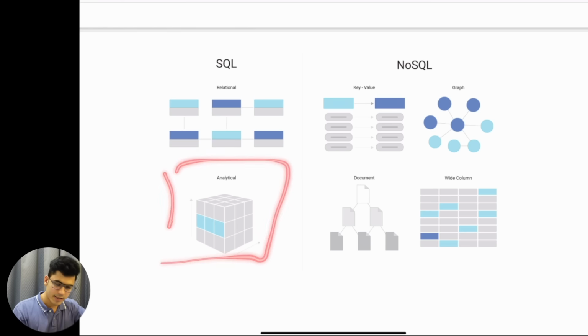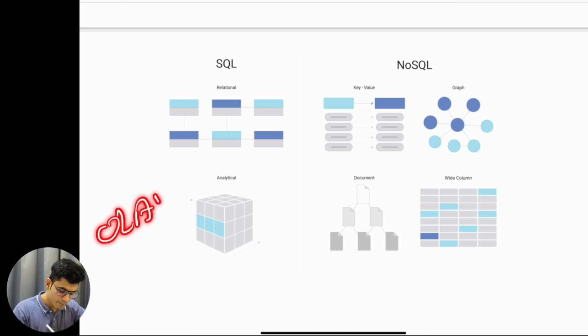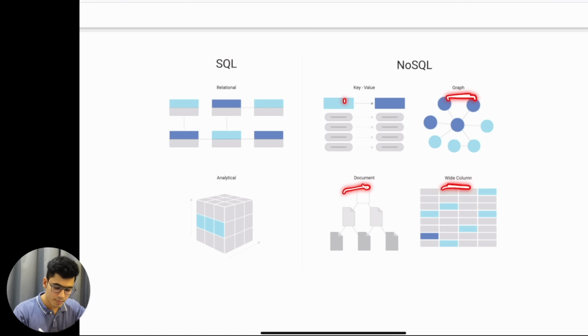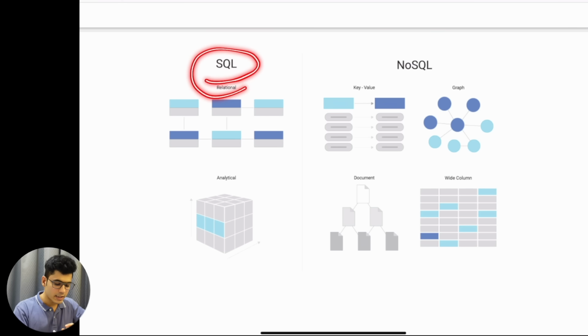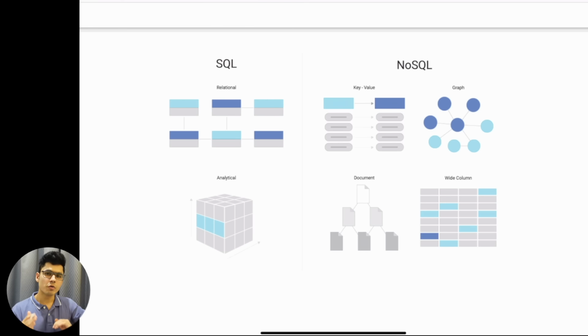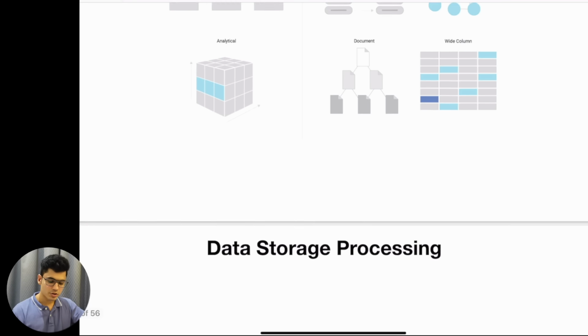Then we have the analytical. These are usually OLAP, or data warehouses. This is what we will talk about further down the video, but these are SQL databases. Then we have NoSQL. In NoSQL, we have graph, wide column, document, key value. If you want to understand all of this, you can just Google it. You will understand most of it. We don't want to spend time on NoSQL because we will mainly be understanding SQL. This is what you will mainly be working with in the real world also, because most of the data is actually stored inside SQL databases and you will be using a data warehouse. So let's talk about that one by one.